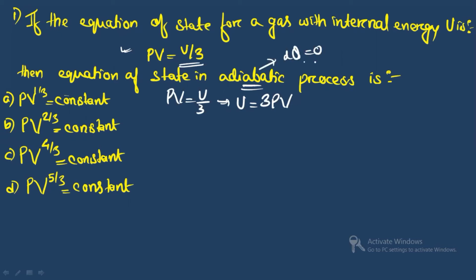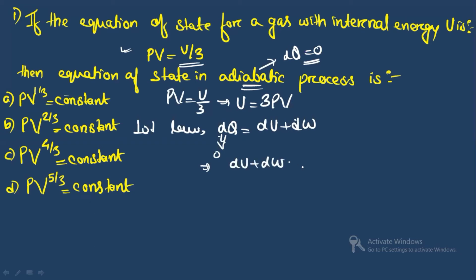Now, if you use the first law of thermodynamics, because we are talking about the adiabatic process, that means dQ will be equal to 0. We will use the first law now. So the first law states dQ is equal to dU plus dW. Since we are dealing with an adiabatic process, dQ will be equal to 0. So you can write dU plus dW is equal to 0.